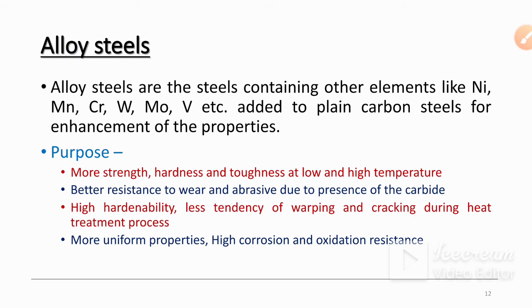Next, to provide better resistance to wear and abrasion due to the presence of carbides. Next, high hardenability and less tendency to warping and cracking during the heat treatment process. Then more uniform properties and high corrosion and oxidation resistance are achieved during or after alloying.